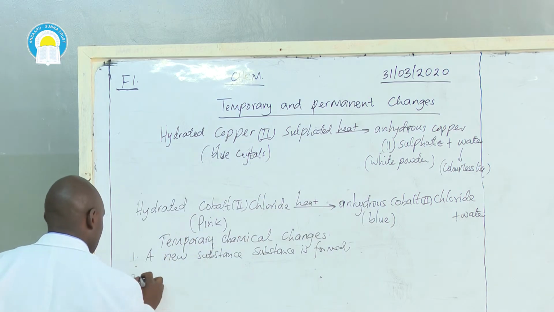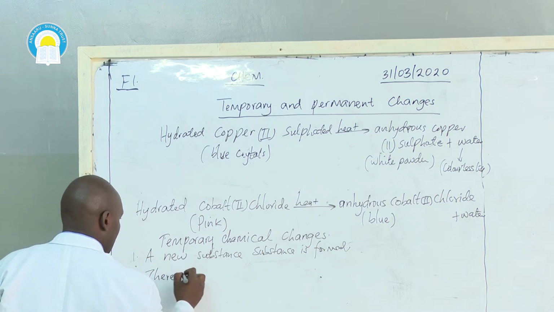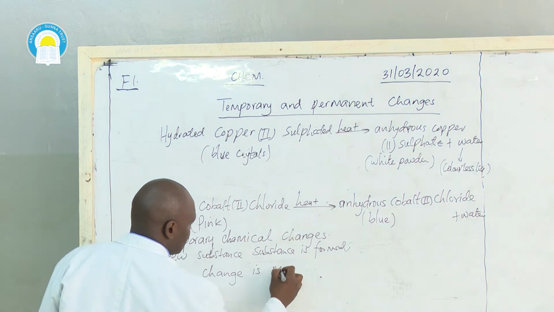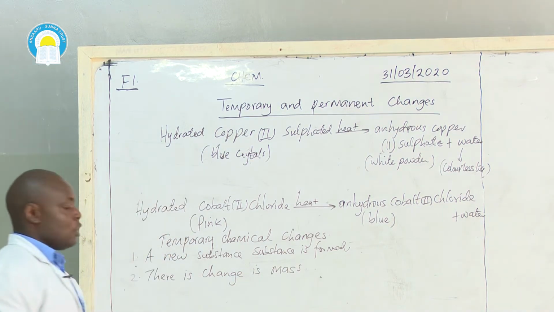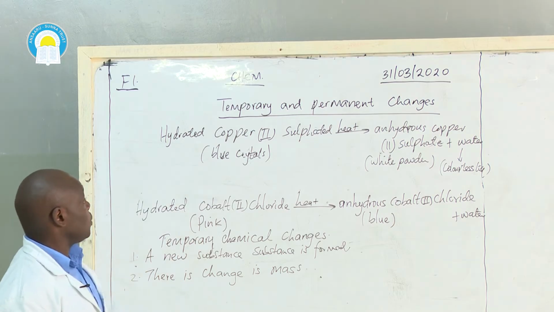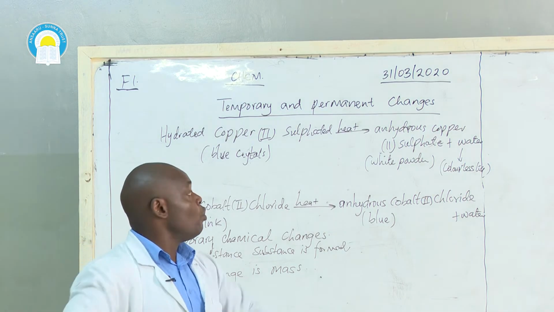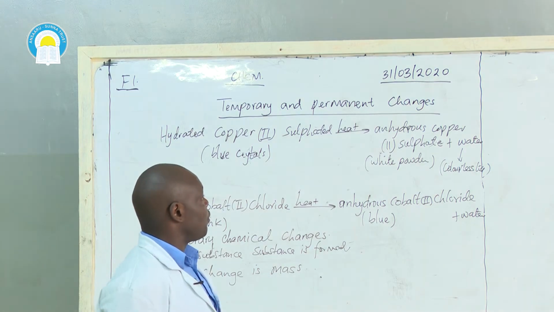The other thing is there is change in mass. If I heat the hydrated copper 2 sulfate, for example, the water of crystallization will move out. It will lose the water of crystallization.